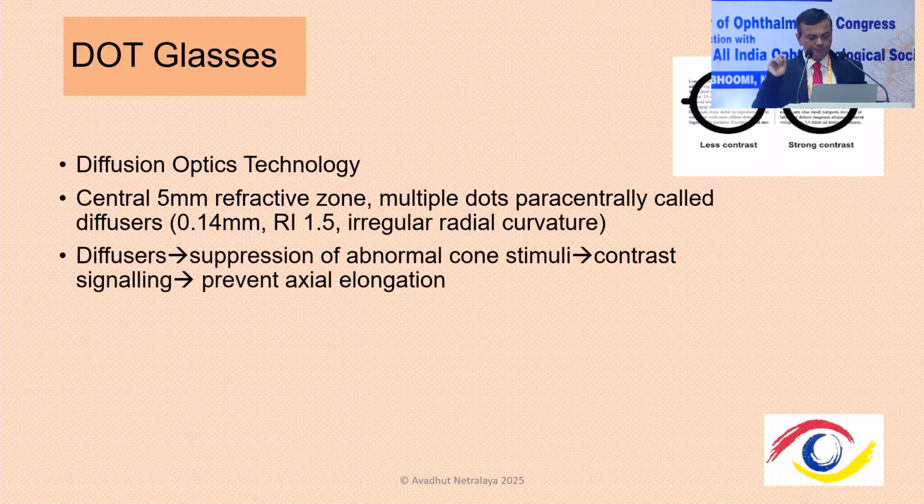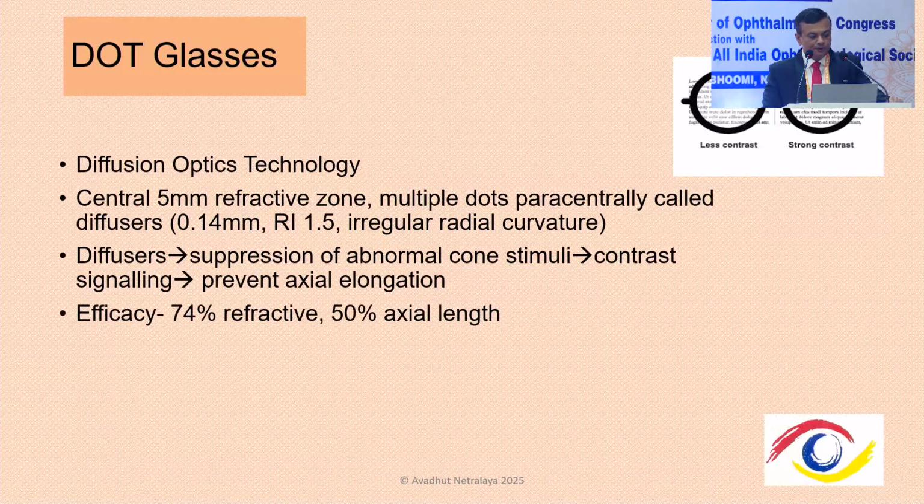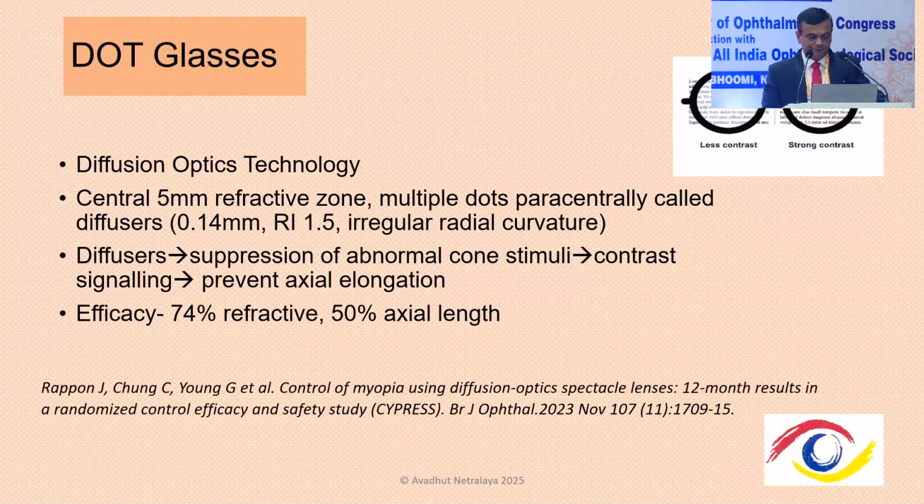Now, they are believed to be working on a theory that in myopia, there are certain photoreceptors which are not optimally working. So these diffusers suppress the abnormal cone stimuli and increase the contrast signaling, thereby preventing axial elongation. According to their study, they have been found to be very, very effective.